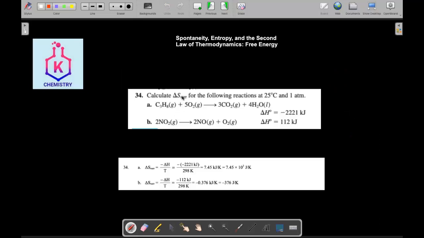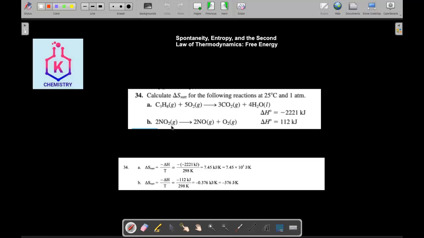Now calculate the delta S surroundings for the following reactions at 25 degrees and 1 atmospheric pressure. Delta S of the surroundings for A is equal to minus delta H over the temperature. What is the delta H? It's negative 2221, so we'll make it negative of the negative, so it will be a positive, and then divide it by the temperature. What is the temperature? Temperature is 25, change it by addition of 273, it will be 298.